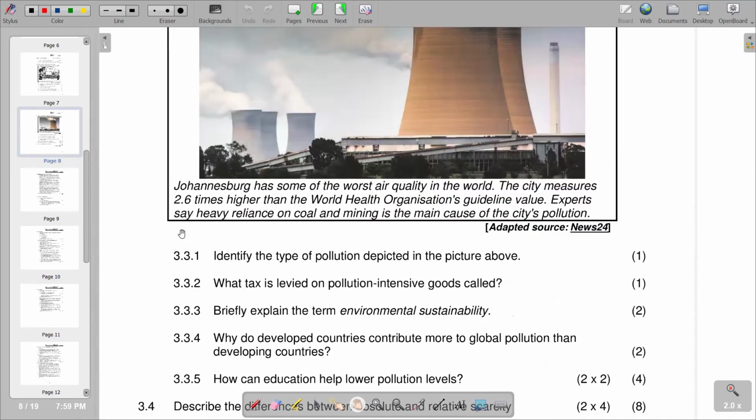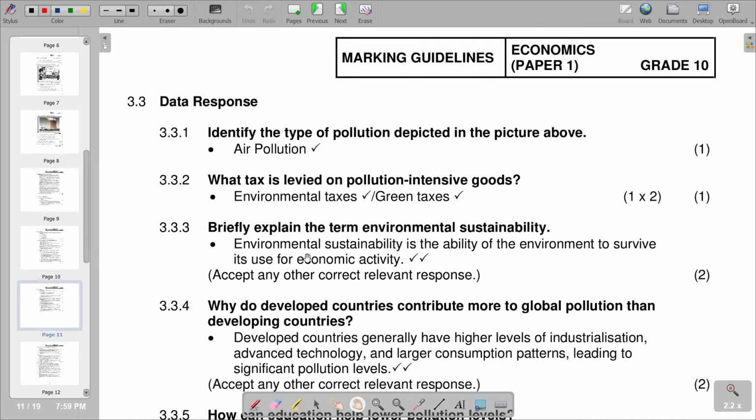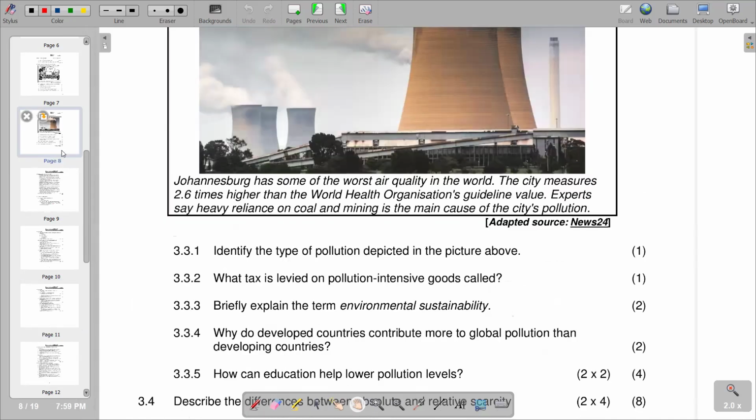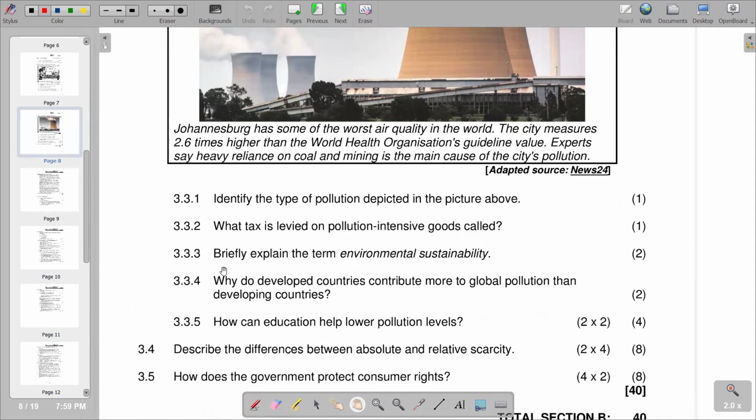Then 3.3.3, briefly explain the term environmental sustainability. So in terms of environmental sustainability, it is the ability of the environment to survive its use in economic activity. So this is a brief description that we have in terms of environmental sustainability. And then we move on to the next question, which is going to be 3.3.4. Why do developed countries contribute more to global pollution than developing countries?